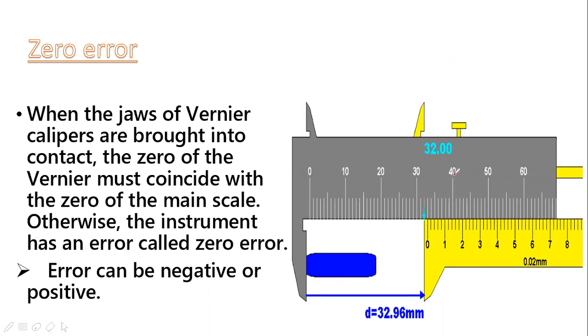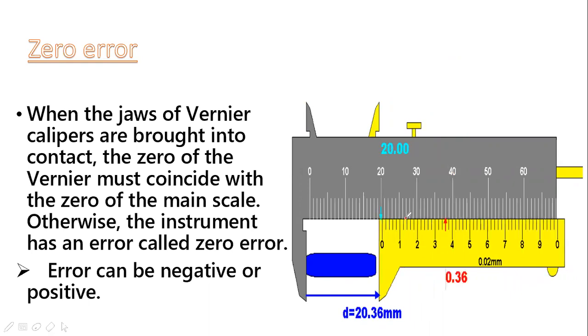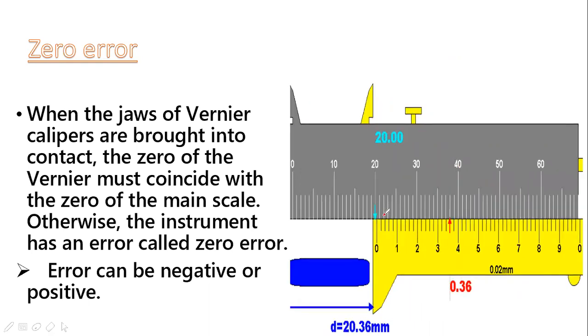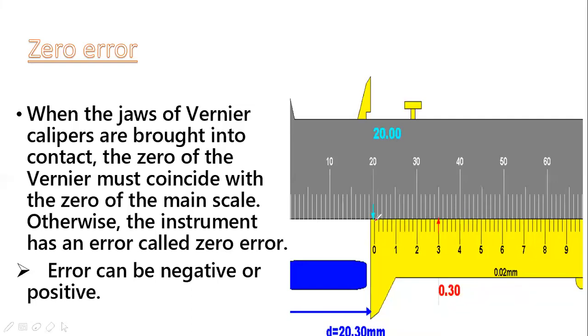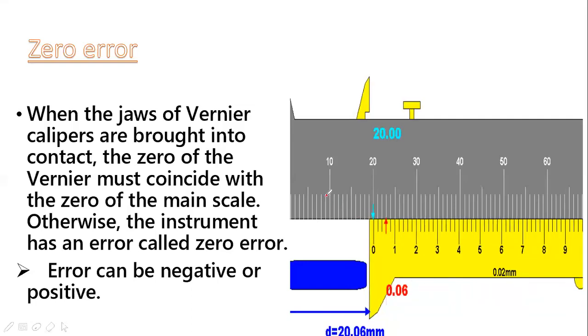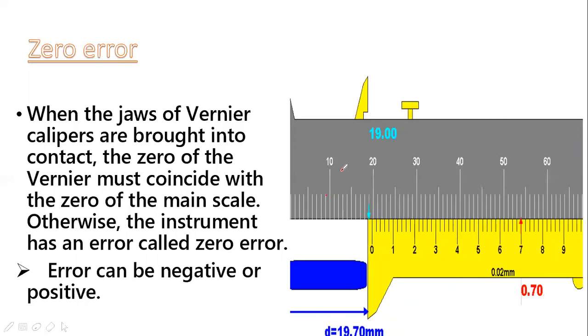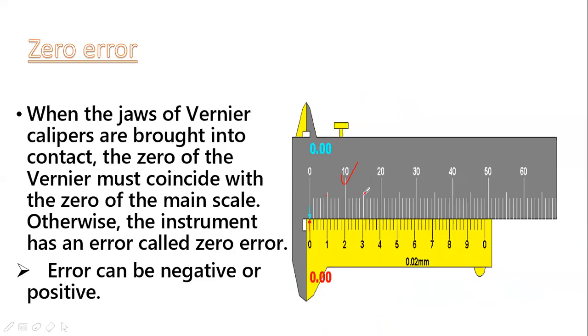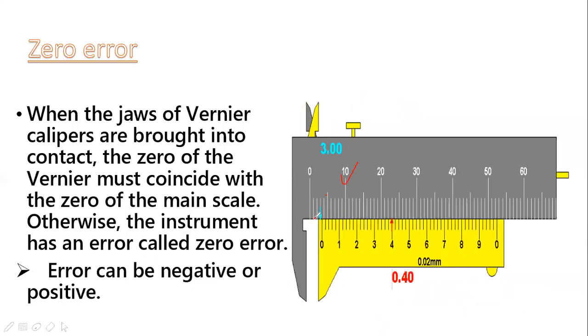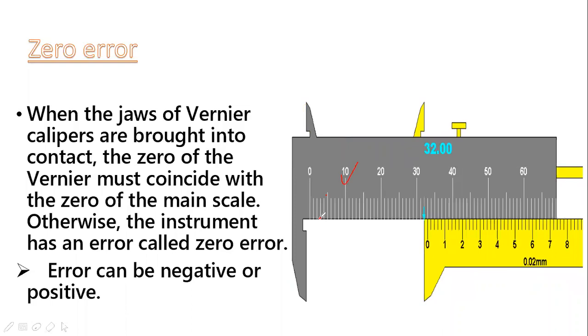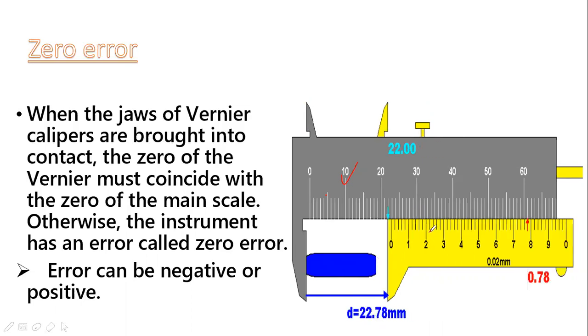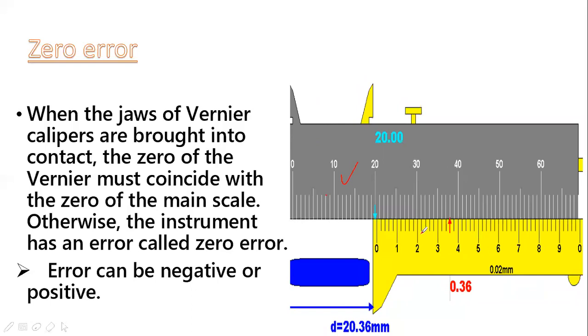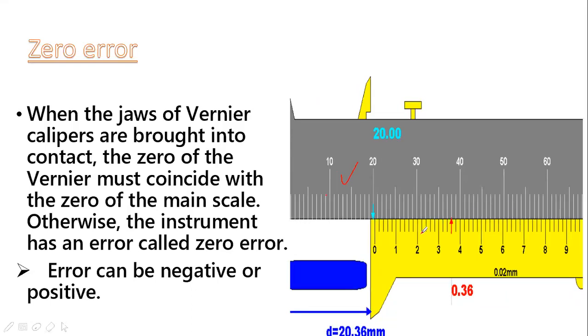For example, if you look at this diagram, this is the zero on the main scale and this is the zero on the vernier scale. If this zero and this zero are in front of each other, then there is no error. The zero error will be zero.